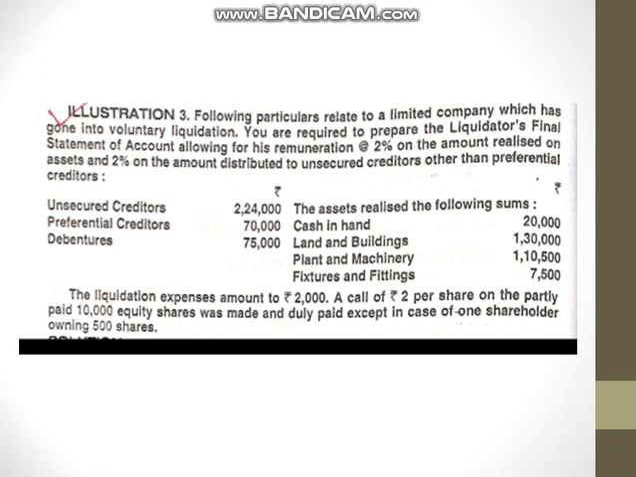After that, you can see that liquidation expenses is rupees 2,000, and a call of rupees 2 per share on partially paid 10,000 equity shares was made, and duly paid except in the case of one shareholder owning 500 shares. So here we need to consider only 9,500 shares, because 500 shares are owned by a single person and he has paid fully, and for the other 9,500 shares they don't pay 2 rupees per share. So let's start doing the solution.